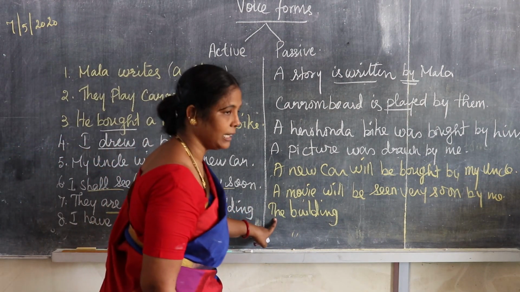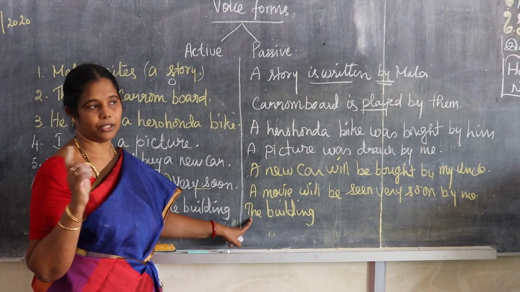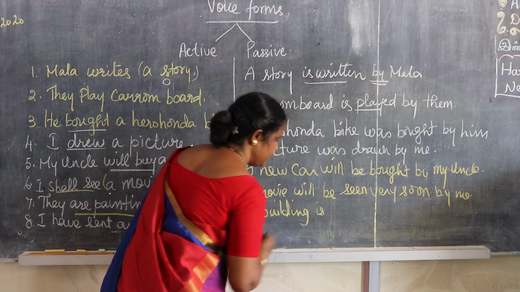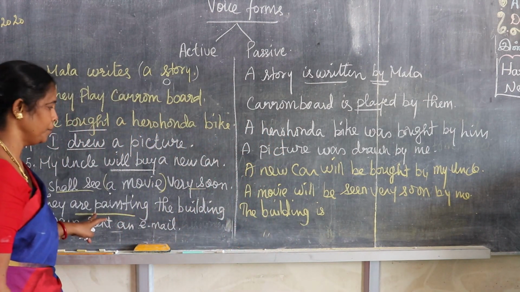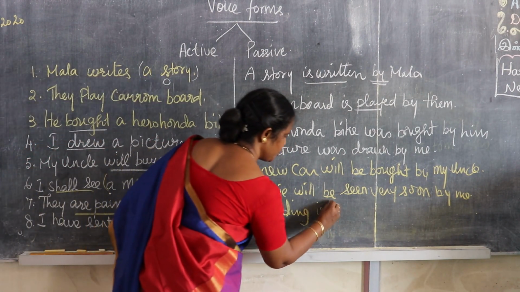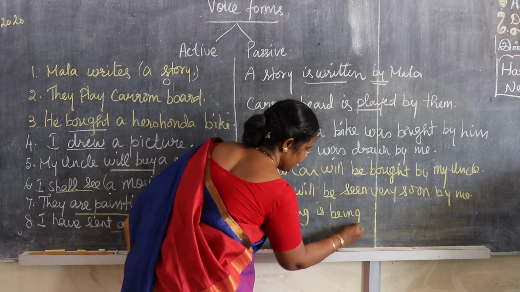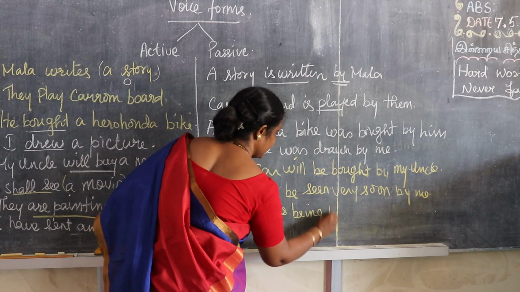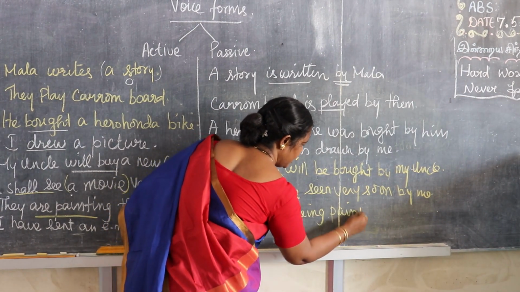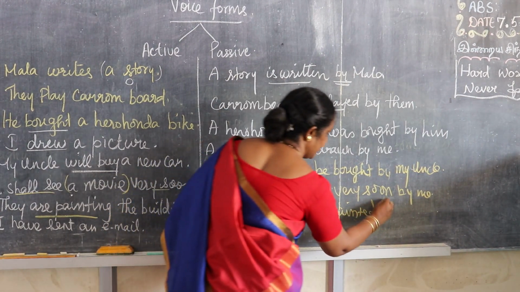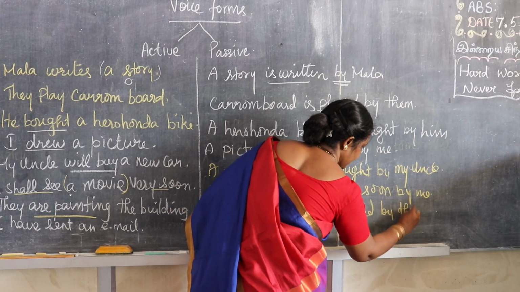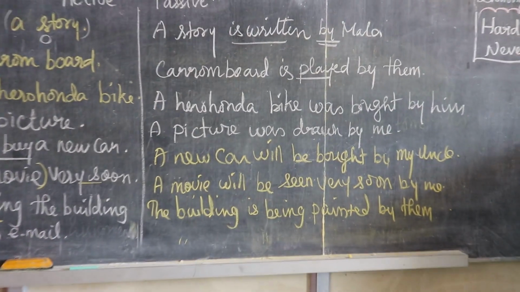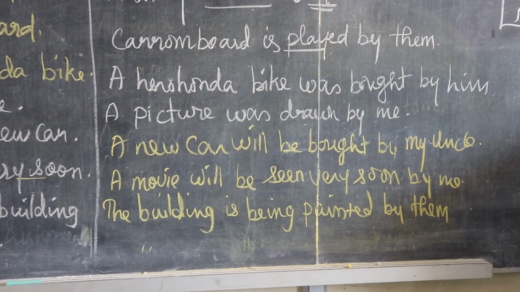But the building is singular, so you should change it to "is". The building is. Then for the ing form, you should add "being". The building is being painted by them. "They" is changed into "them".